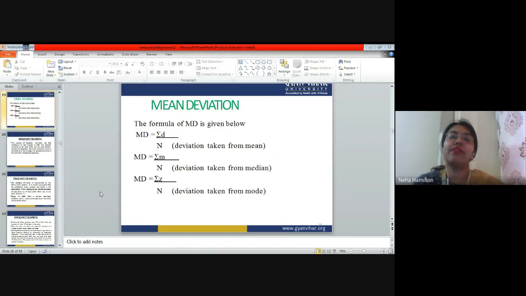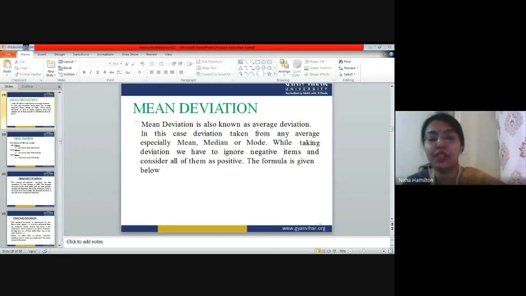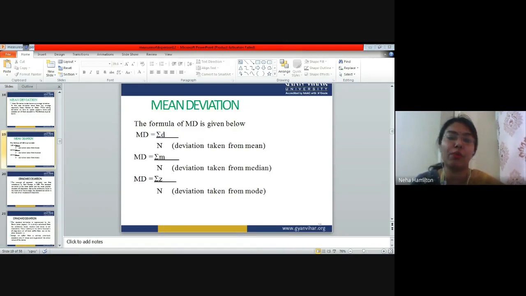Okay. Then we have the next measure, which is called mean deviation. The next method of finding the measure of dispersion is called mean deviation, right? So we have to write down mean deviation in our copies, and we have to write down three values, because mean is just the name. It is calculated for mean, mode and median also. So these are the formulas that you will write down in your copies. The formula of mean deviation is given. The first is for mean, the second is for median and the third is for mode, right?